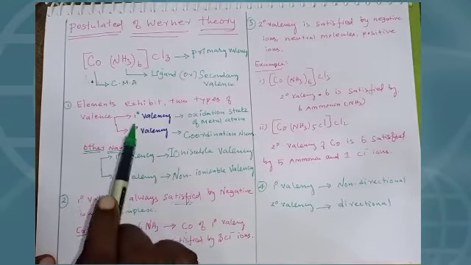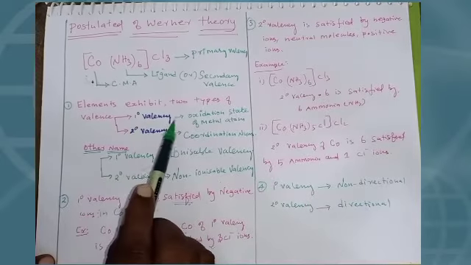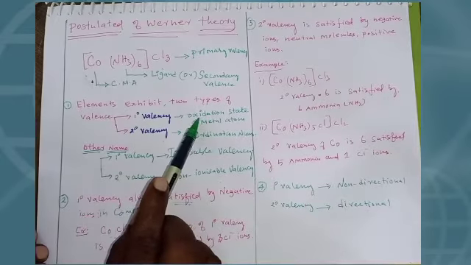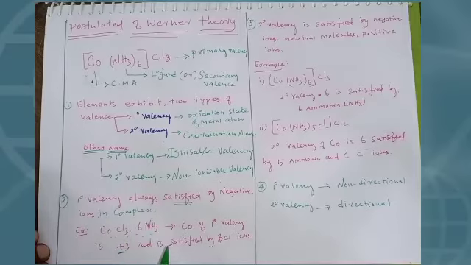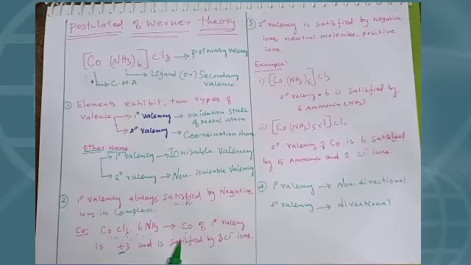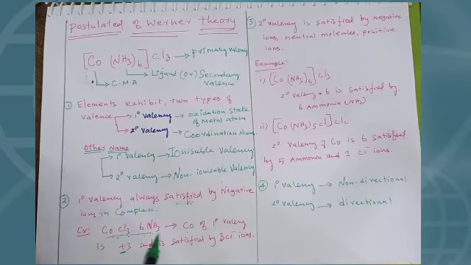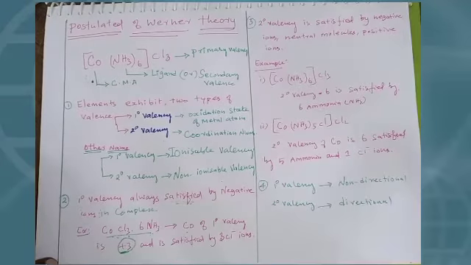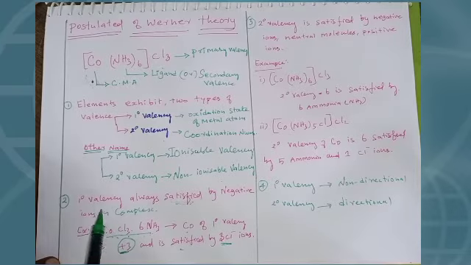Already I told you primary valency denotes the oxidation state of the central metal atom, and I'll tell you later how to find the oxidation state. In this complex, the primary valency is +3, and it is satisfied by 3 chloride ions.